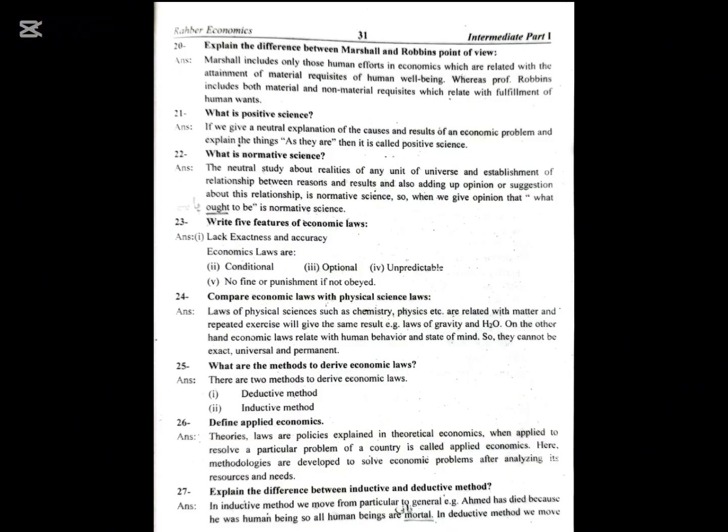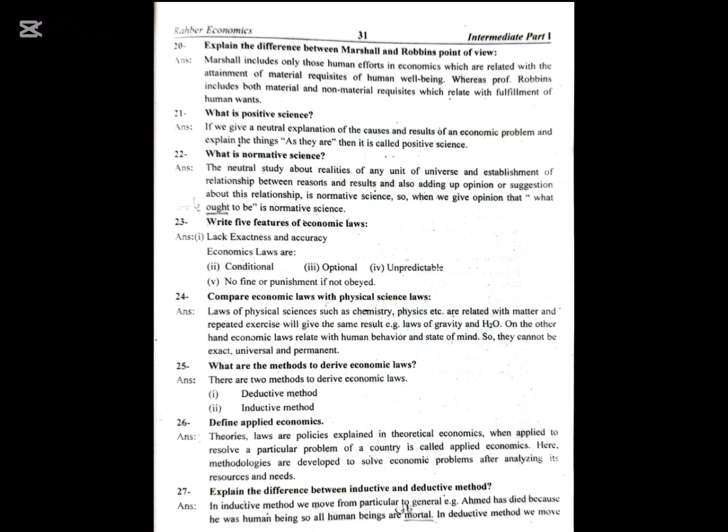Explain the difference between Marshall's and Robbins' points of view. Marshall includes only those human efforts in economics which are related to the attainment of material requisites of human well-being, whereas Professor Robbins includes both material and non-material requisites which relate to the fulfillment of human wants.